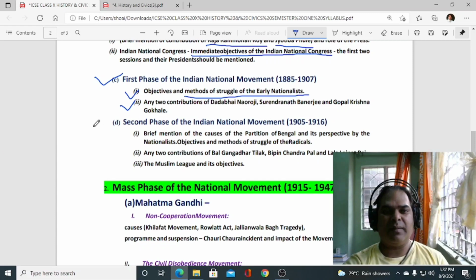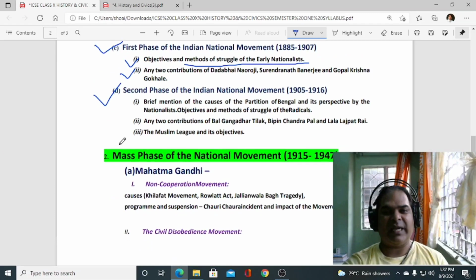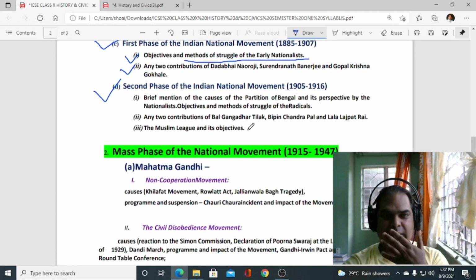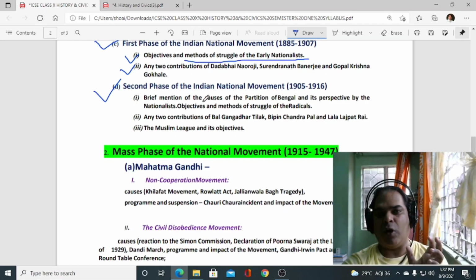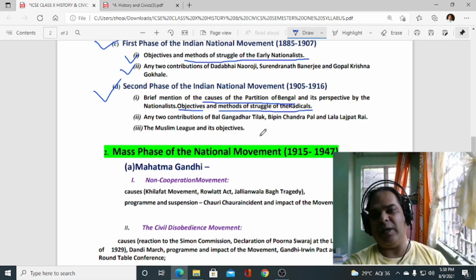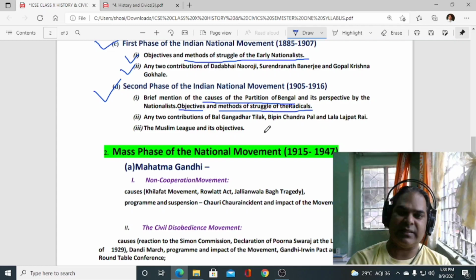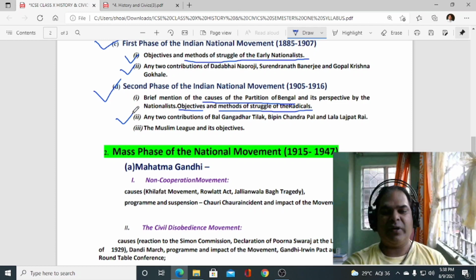Then comes the next phase, the second phase, of the extremists. From here we have to discuss briefly the causes of the partition of Bengal. Then the objectives of the radicals and the methods they followed to achieve their objectives. Don't get confused: radicals, aggressive nationalists and extremists are the same. Again like the moderates, two contributions of Bal Gangadhar Tilak, Bipin Chandra Pal and Lala Lajpat Rai you have to prepare.